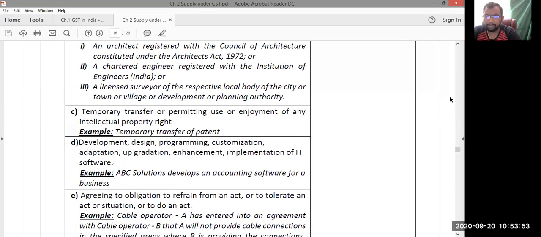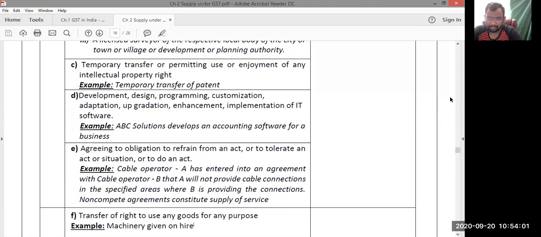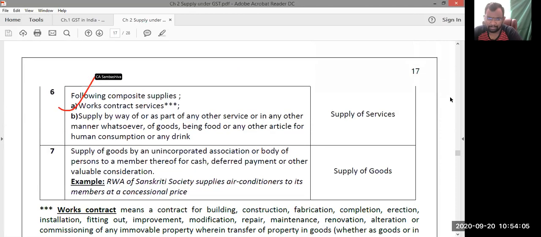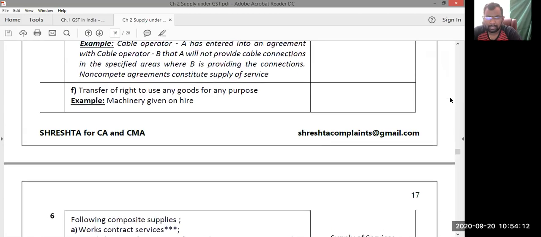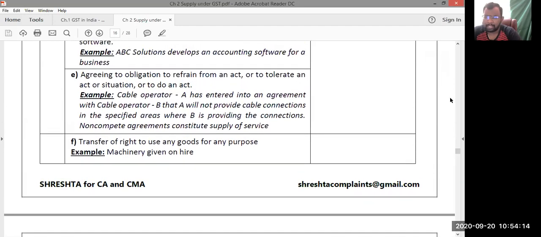Temporary transfer or permitting the use of intellectual property rights. Temporary transfer, he is saying, ownership is not transferring, supply of services. Point number D is software services, supply of services. Point number E, tolerating the act of others, supply of services.